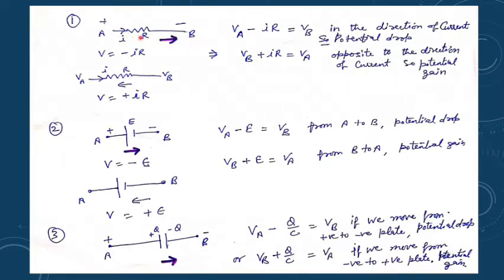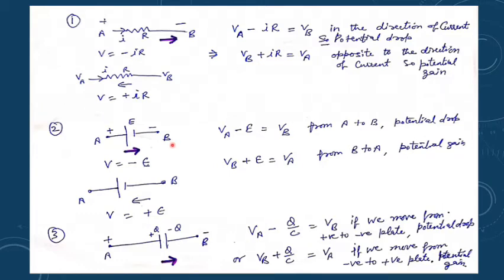For such a case, because there is a potential drop, you write V equals minus IR. And if it is otherwise, if you are moving from B to A in the circuit, but the current is flowing this way, then it will be taken with the positive sign. For remembering, you can simply keep one thing in mind, and the other will be the reverse of that and can be applied.